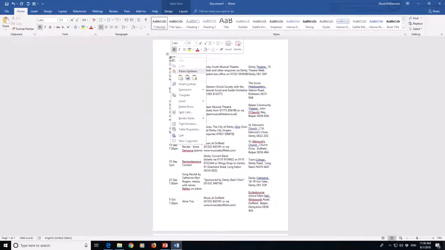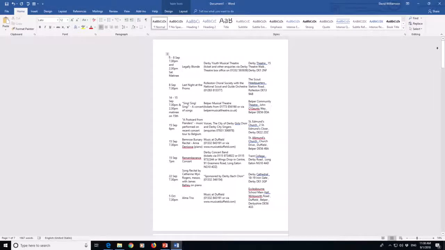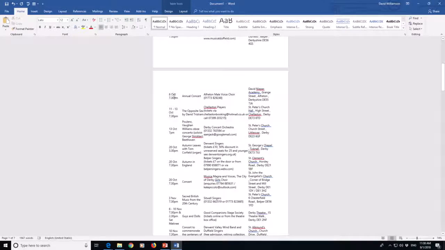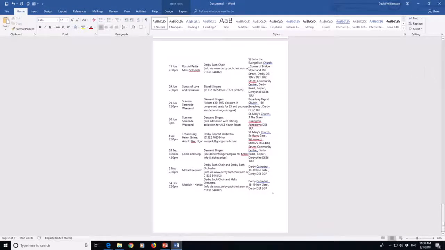I'll right mouse click in that row and just delete that 2018, and I will go to the top of page 2, click in the row at the top of page 2, press and hold down the Shift key, scroll to the bottom of the listing and click in the bottom row, left hand mouse click this is, and all the rows are highlighted now.